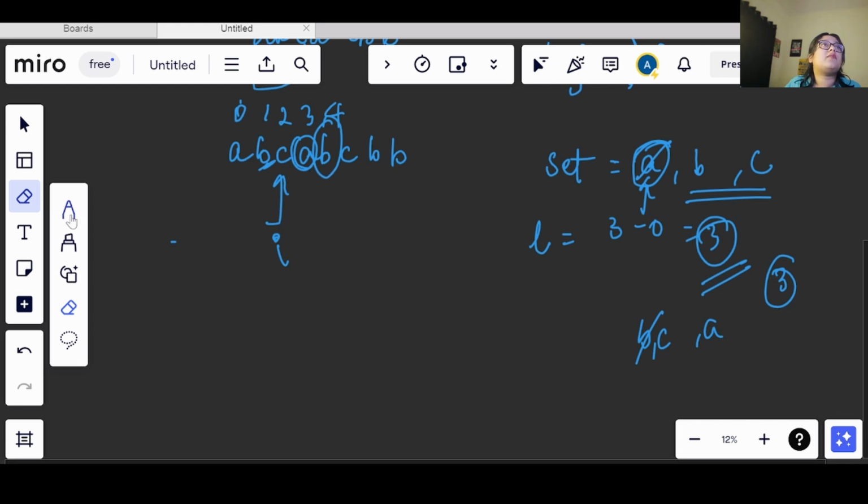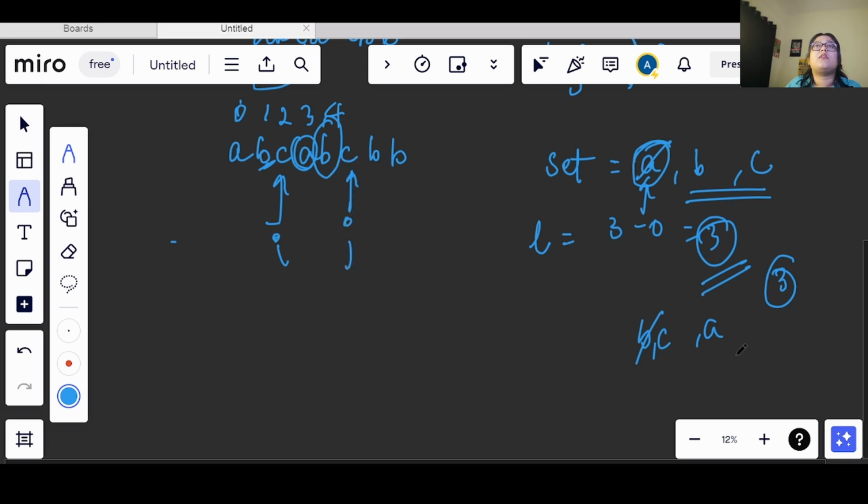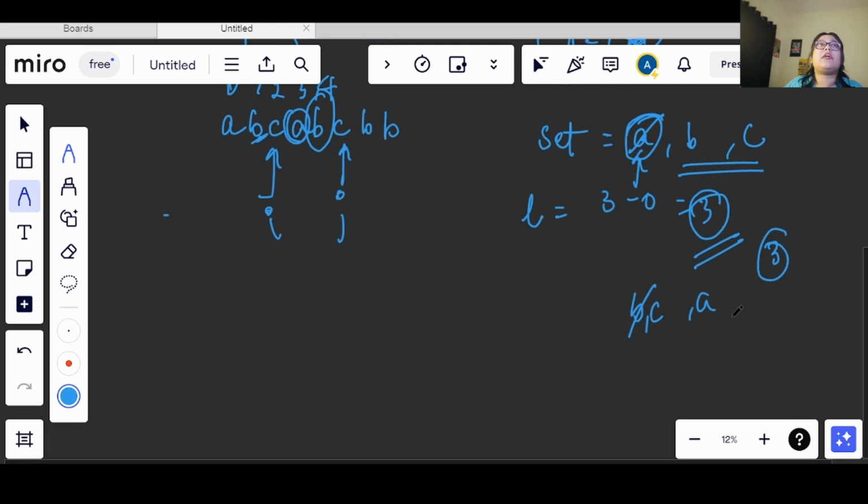So my J will be moving from here to here, right? Again I will see the value that I have here. So I have C here. Before that, I will be adding this B here. So now I will have C, A and B, right? If I am finding any duplicate character, I am removing the value according to the previous character, and using the jth index I am inserting the value in the set. So now my set was updated to CAB.